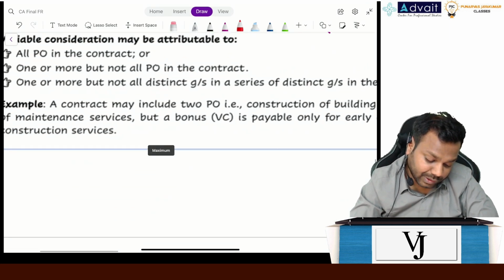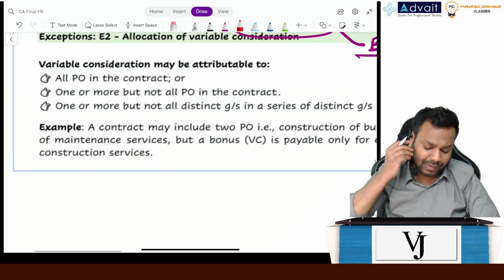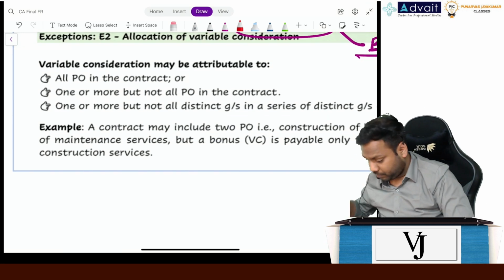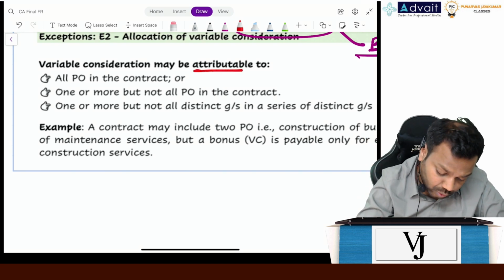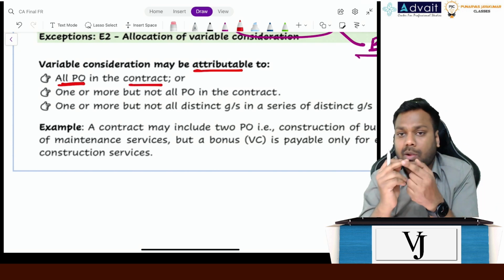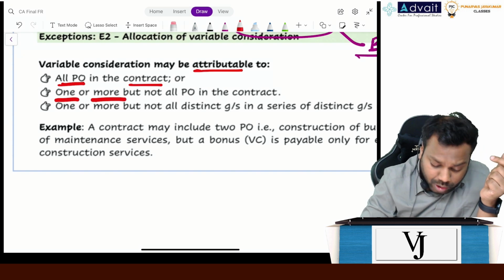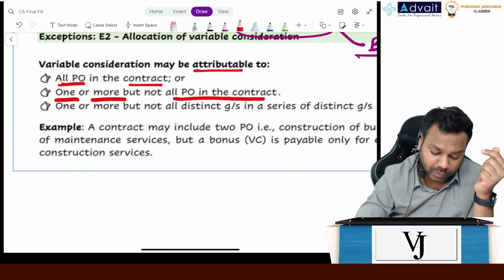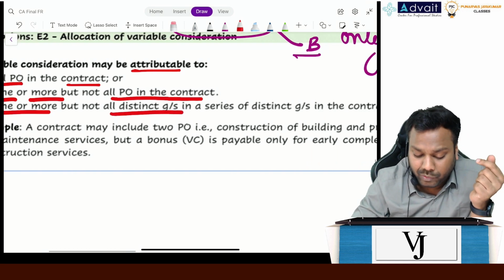Now, exceptions again. Variable consideration, allocation of variable consideration. It says that variable consideration may be attributable to all the performance obligations in the contract, or only one or more but not all of the performance obligations, or one or more but not all distinct goods or services in a series of distinct goods or services.